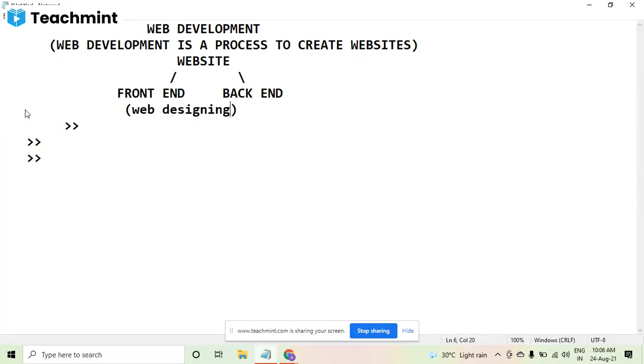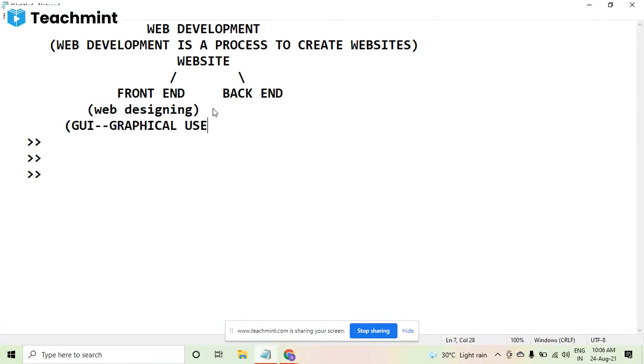Designing is the interface. I will be telling everything in detail. At least you would be able to explain what web development is when you become a web developer after this course. Web designing is basically the front end part. Front end means what you see in the website. That is the graphical user interface. That is the interface. I'm writing it here.